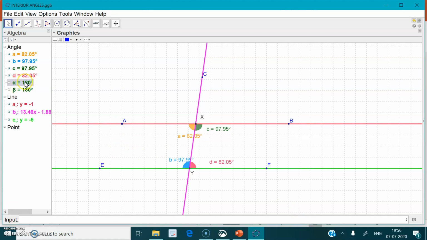See, now the lines are parallel. So it is a test: if you add the interior angles and you get the sum as 180 degrees, that means the lines are parallel. If you do not get 180 degrees, the lines are not parallel. Hope this part is clear to you, students.